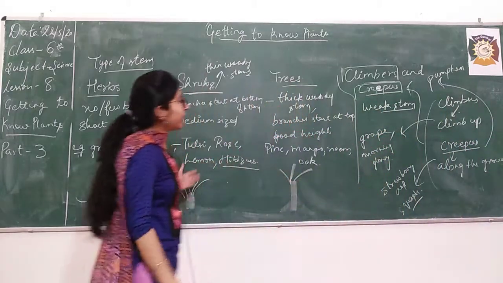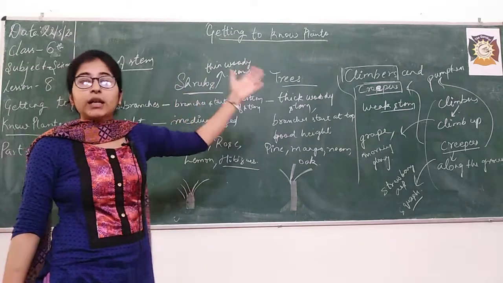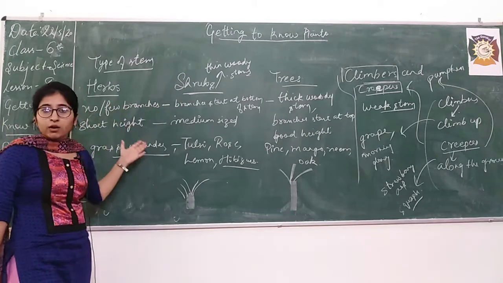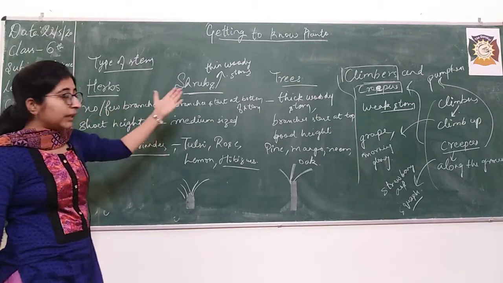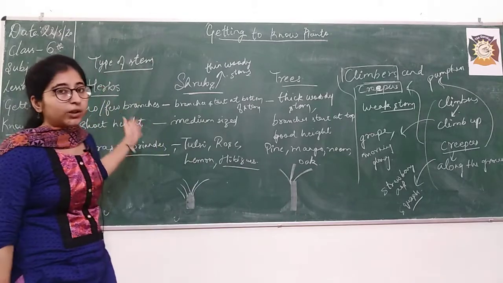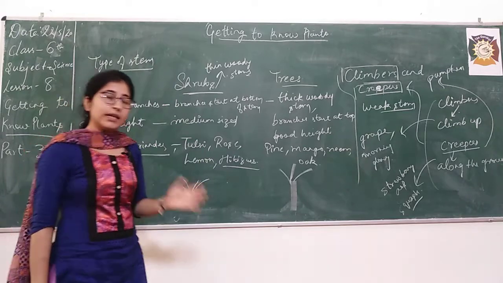Okay. So we are done with this classification: herbs, shrubs, trees, climbers and creepers, and we have written the features of all of these. You can learn them with contrast, with comparison. Just try to learn these features with comparison so that you can learn very easily.